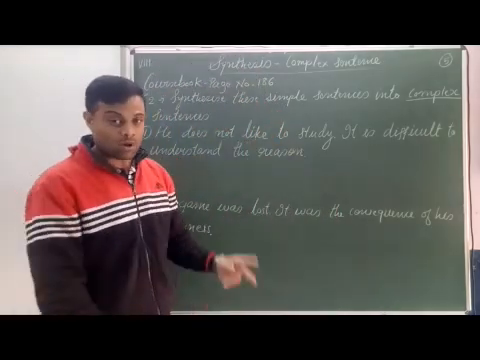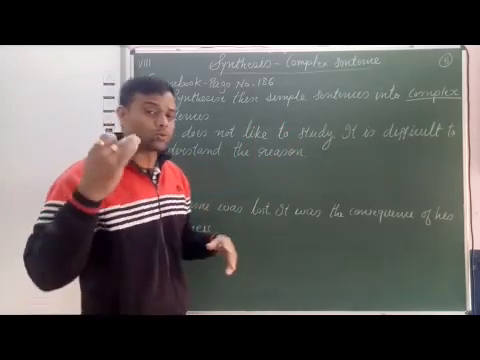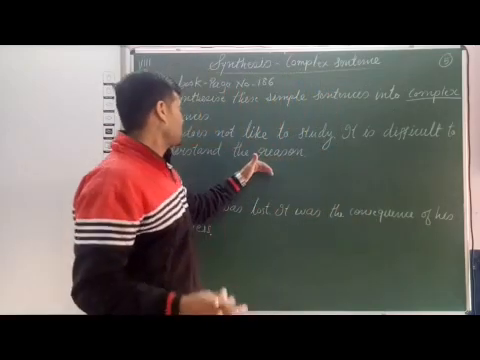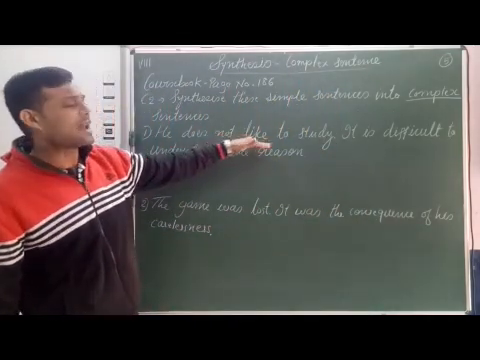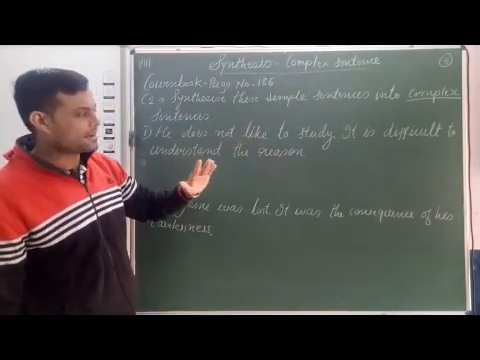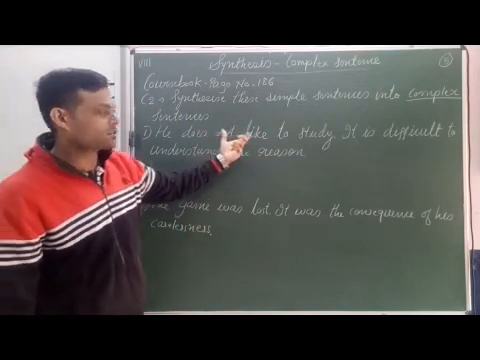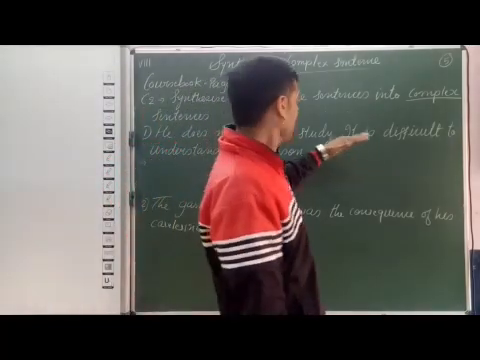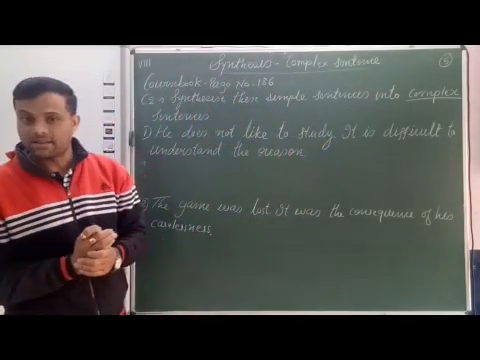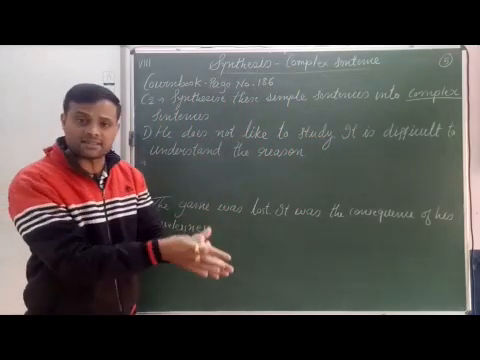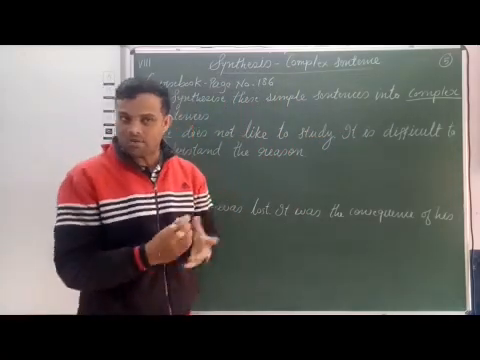Now I am solving 2 sentences, the other 5 you have to solve by yourselves. First, he does not like to study. It is difficult to understand the reason. See, 2 sentences. He does not like to study. It is difficult to understand the reason. Now these 2 simple sentences we have to combine, we have to synthesize to make it a complex sentence. So how can we make it?